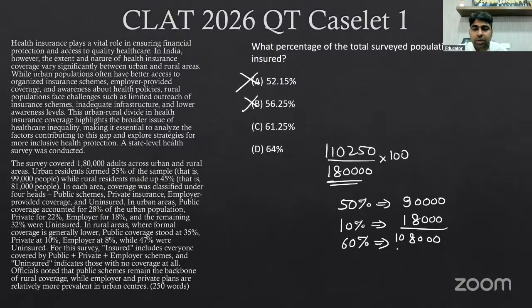Okay, so is it 4 percentage more than that or around 1 percentage? Let's find out that part. What will be 1 percentage of this? 1% of 18,000, divide by 10, you'll be getting 1800. So that will be 0089. So 10980, it is very close to that, right? The numerator is very close to that. So it will be more than 1%, but it won't go up to 4%, right? So 61.25 will be my answer. I don't need to find out the exact value here.